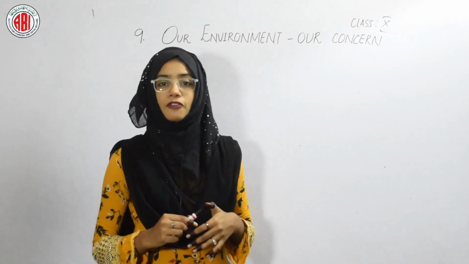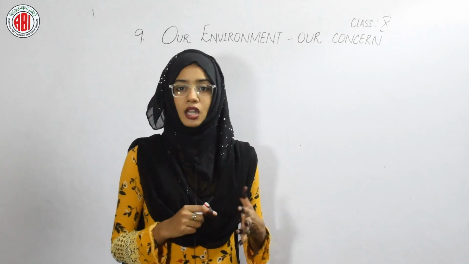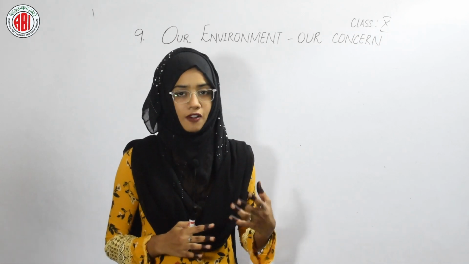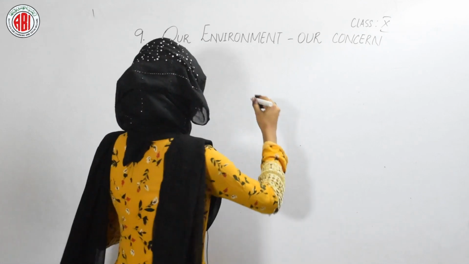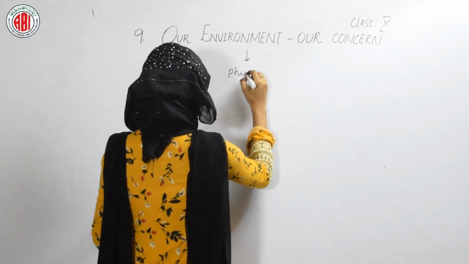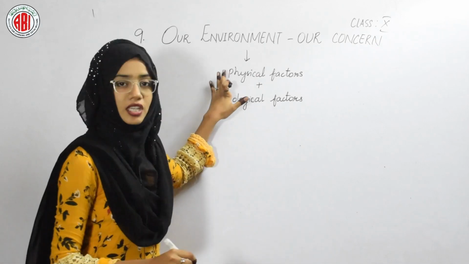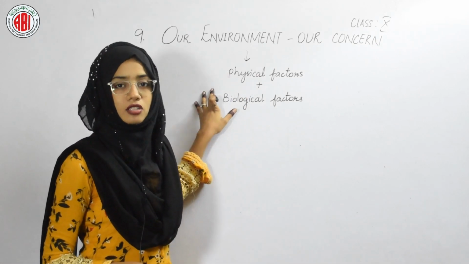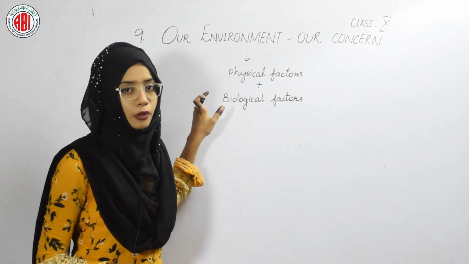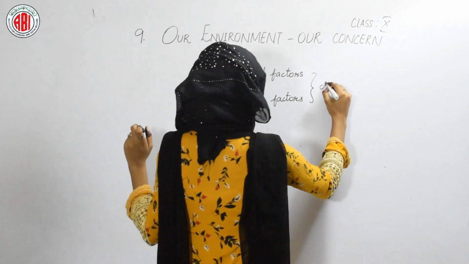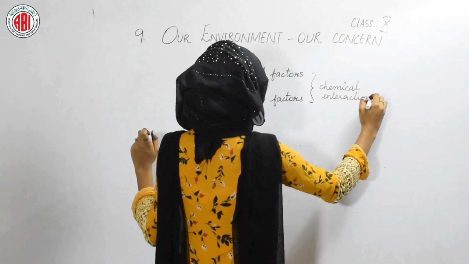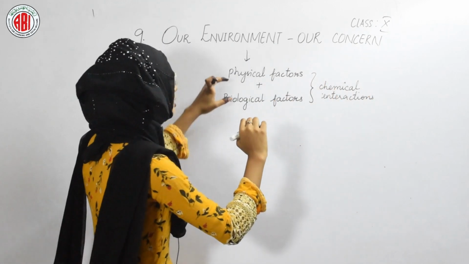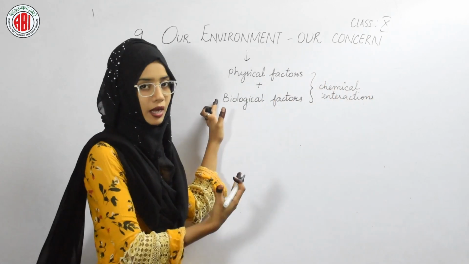If we want to define the word environment more specifically, then we can say that it is the sum of physical and biological factors. These physical and biological factors found in our surroundings show some chemical interactions between them. So how do they show the chemical interactions? First, we'll see what the physical factors and the biological factors are.